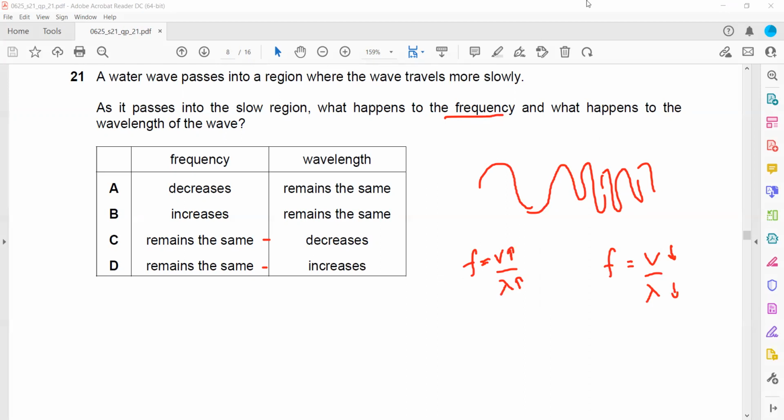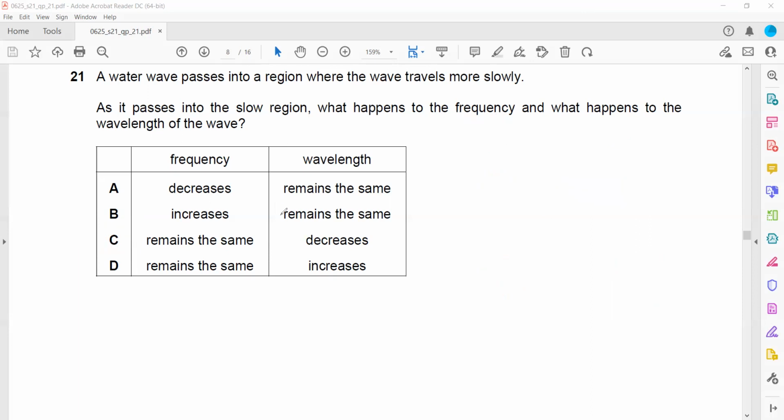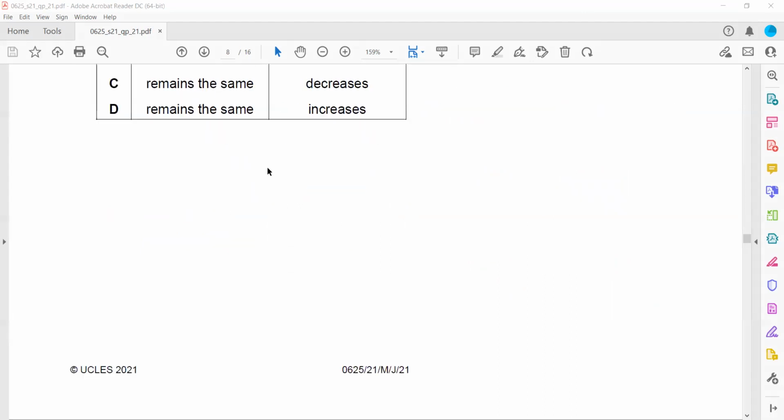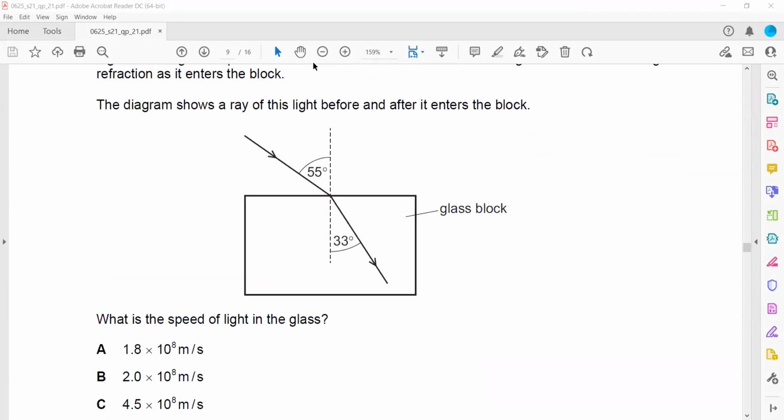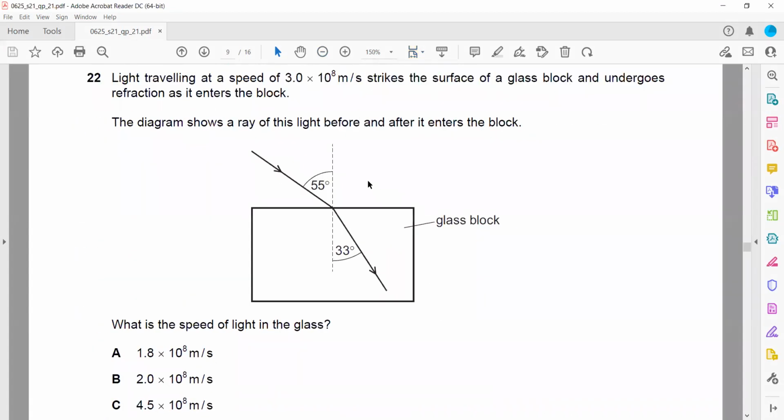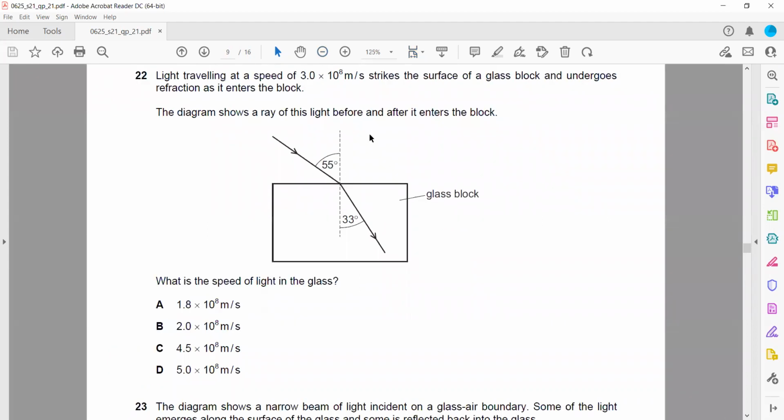In question 22, the light travels at a speed of 3 exponent 8 and undergoes a refraction as it enters the block. The diagram shows the light ray before and after it enters. So what is the speed of the light in the glass?